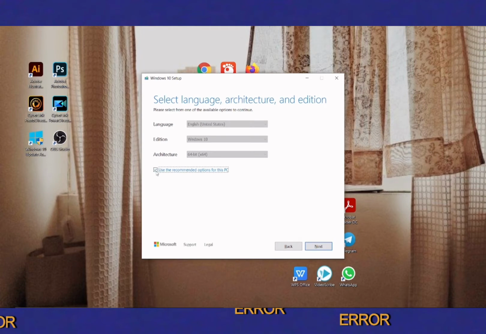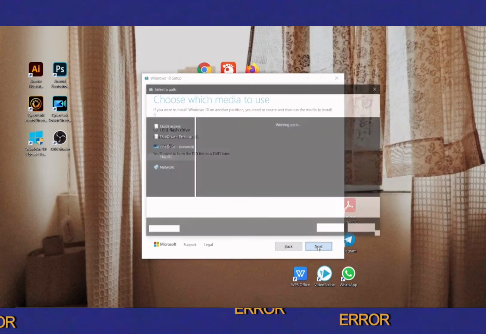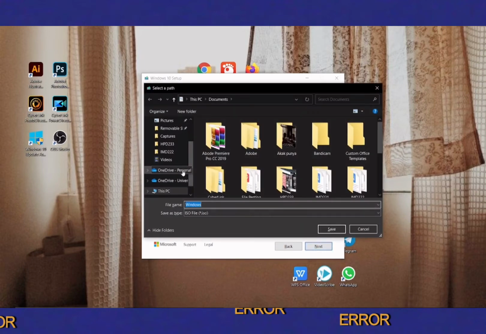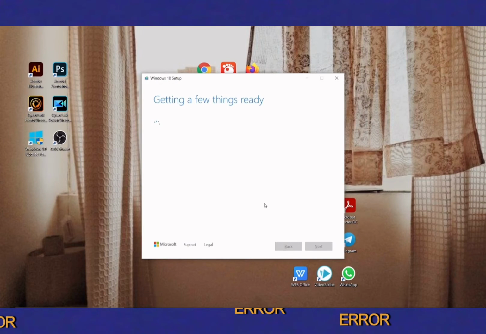Okay, for this one, you need to select the language, architecture, and also edition the same with the current Windows 10. And I tick for the recommended as the current PC. And you click next. Okay, for choose which media to use, you can select the ISO file, but make sure you connect a blank or at least 8 GB USB flash drive first. And then you may click next.